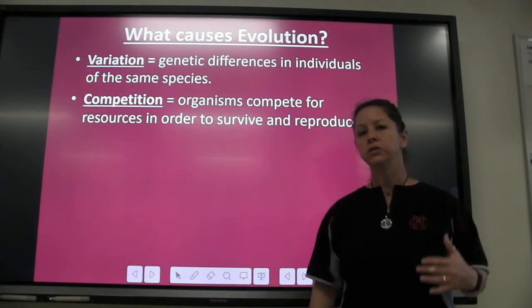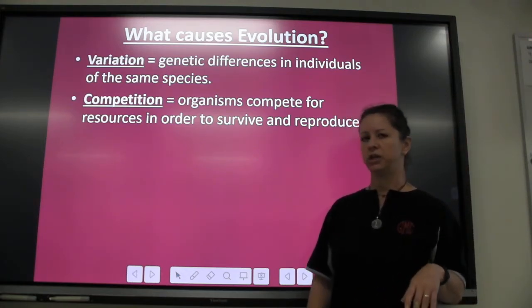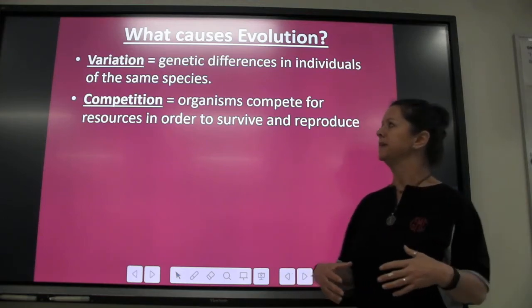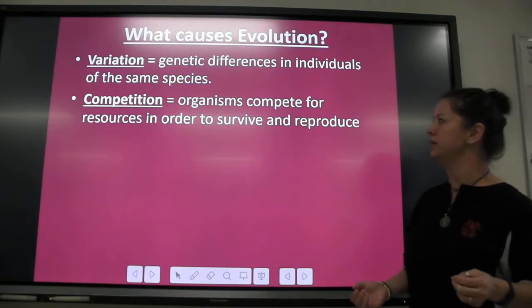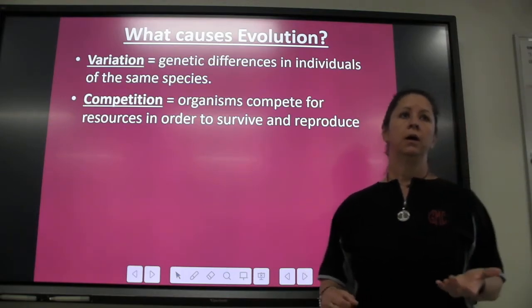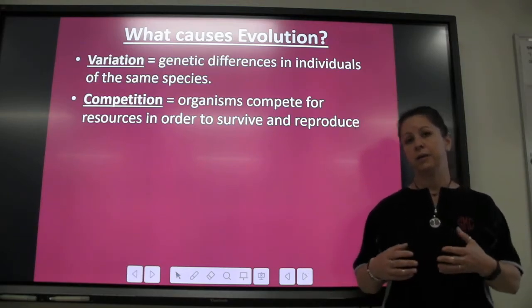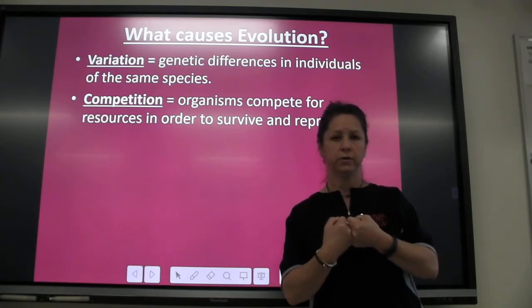Now, also, all species compete. We talked about that in ecology. Okay, when organisms live together, they're going to compete against each other for resources in order to survive and reproduce. One of the examples were like during the mating season, the bucks fight each other, all right?